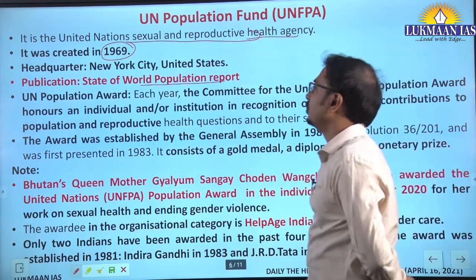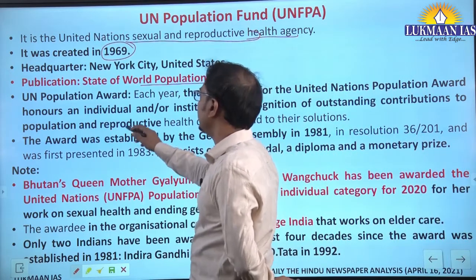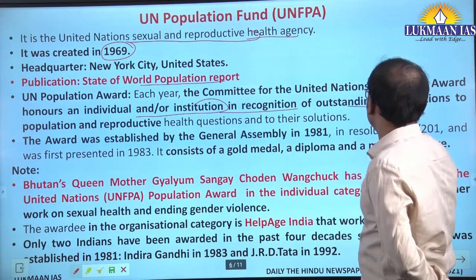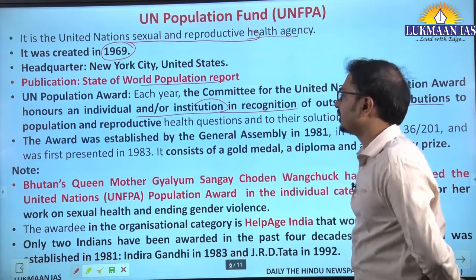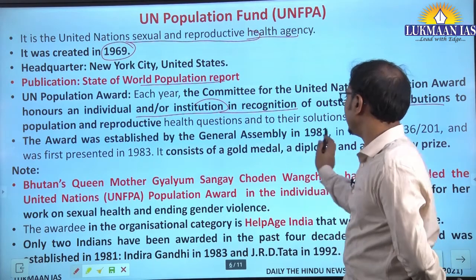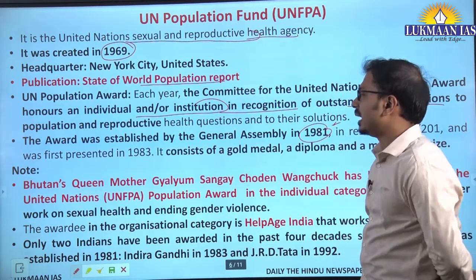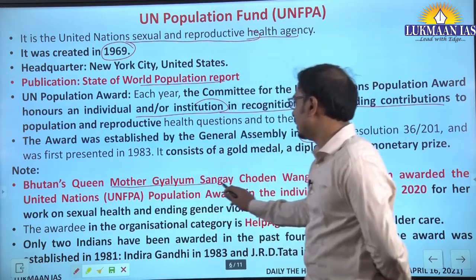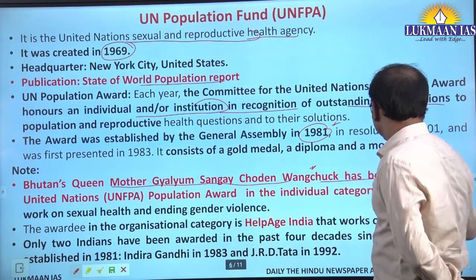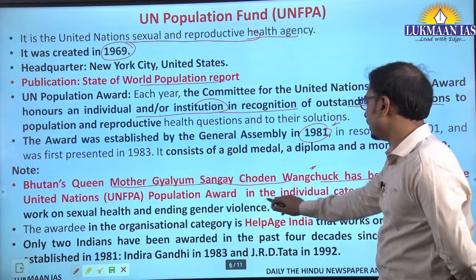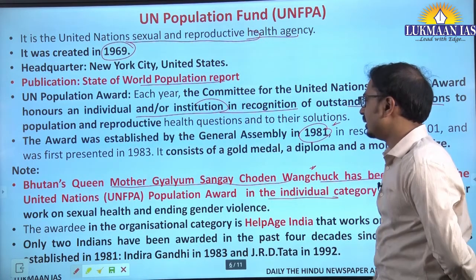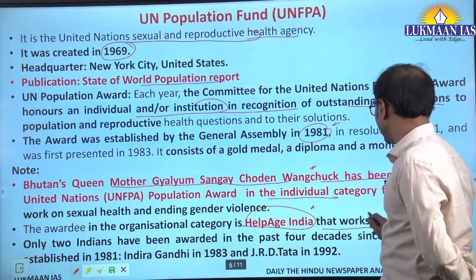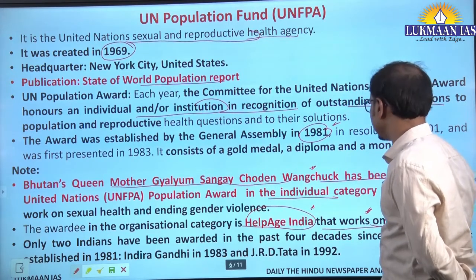Now, the UN Population Awards are given in individual as well as institution categories to recognize contributions to population and reproductive health. These awards were established in 1981. Actually, last year, 2020, Bhutan's Queen Mother was given the population award in the individual category, and in the organizational category the NGO HelpAge India, which works on elderly care, got this award.